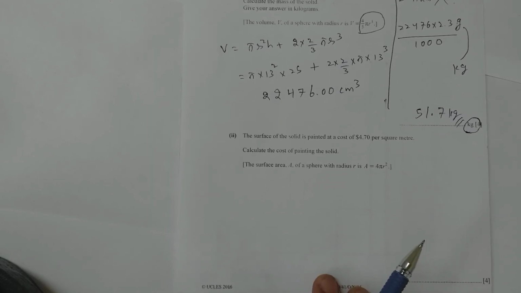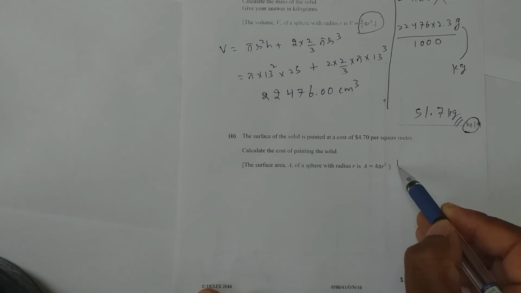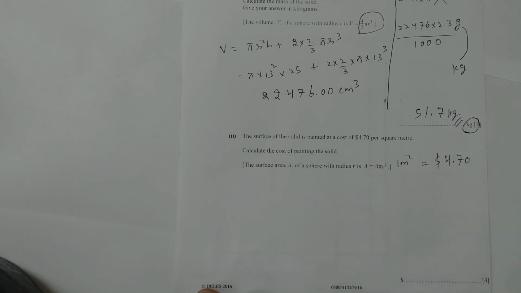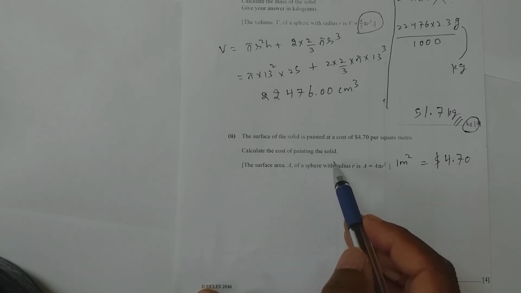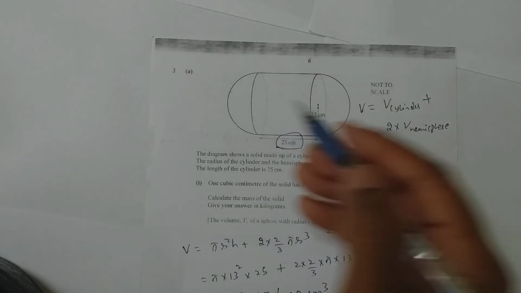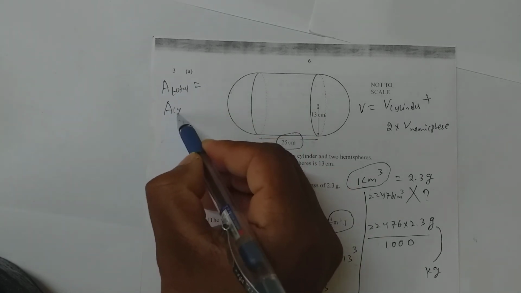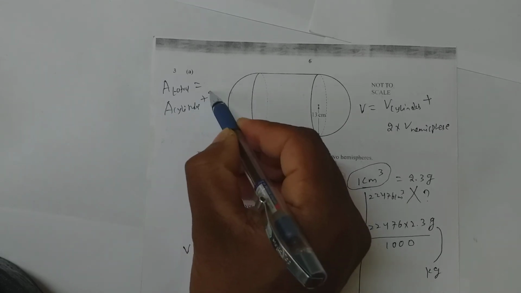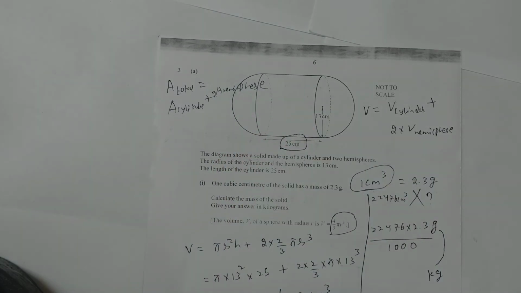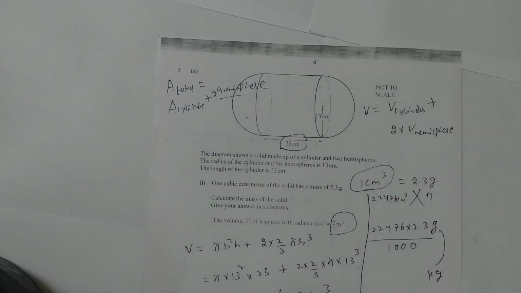Now next one. The surface area of the solid is painted at a cost of, for 1 meter square, they are charging $4.70. Calculate the cost of painting the solid. This time it's not the volume, you need to paint. So you need to consider the total area. Total area will be area of cylinder plus 2 into area of hemisphere. Did you understand that? Because 2 hemispheres you need to paint and 1 cylinder which you need to paint.